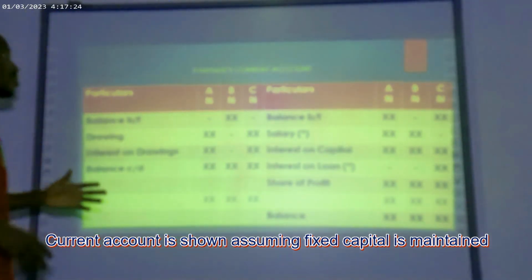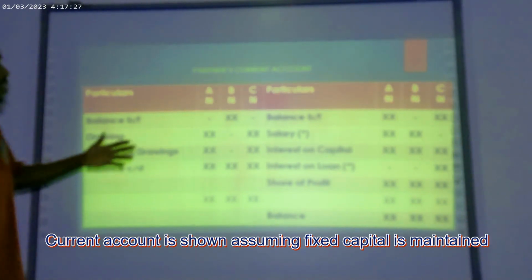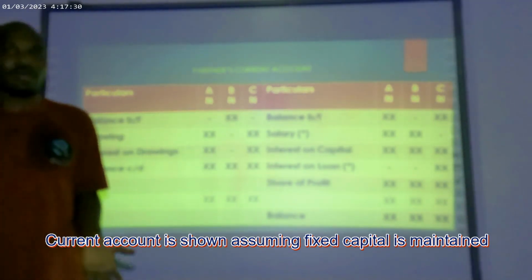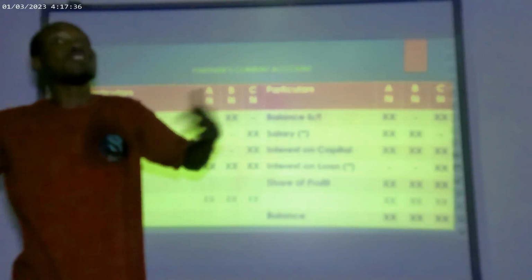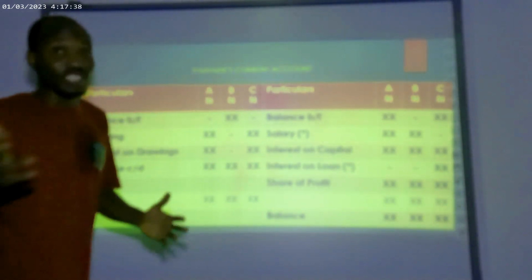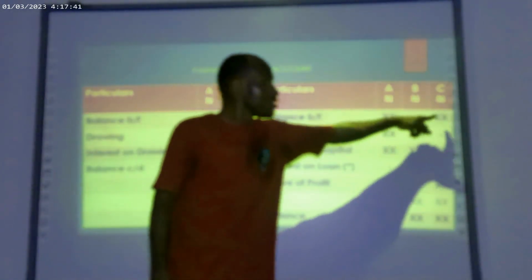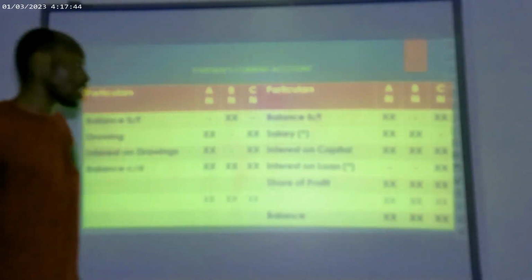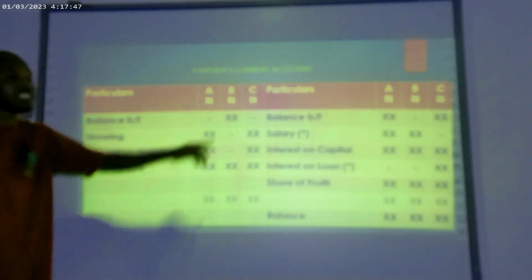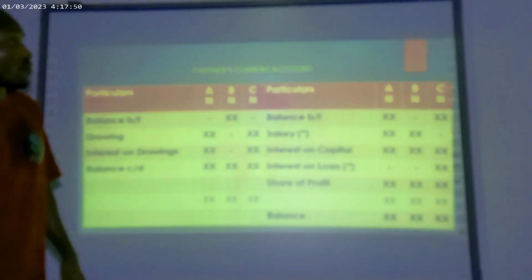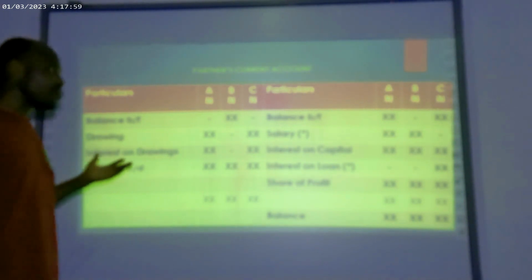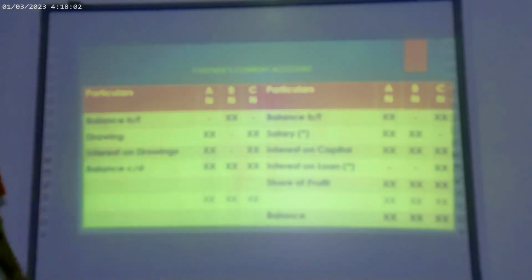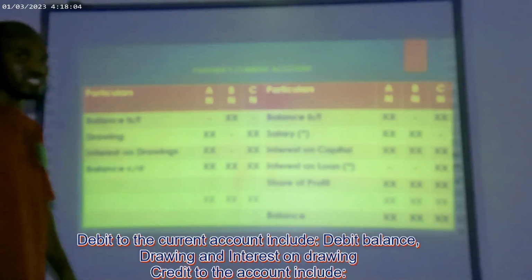So you will be given the balance, which is the balance brought forward. Normally, current account should have a credit balance, which means partners have interest in the partnership. But some partners will have overdrawn their interest. See how they have a credit balance in their current account, but B has a negative balance, which is a debit balance. That means from last period, B has overdrawn his current account, so his interest in the business is not even up to the capital balance already.